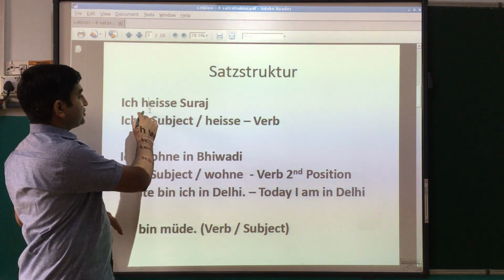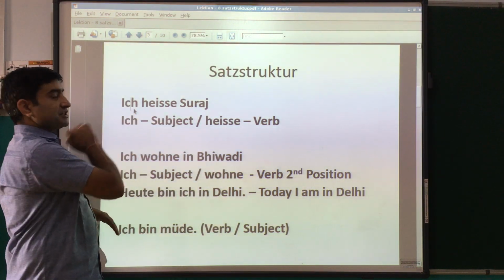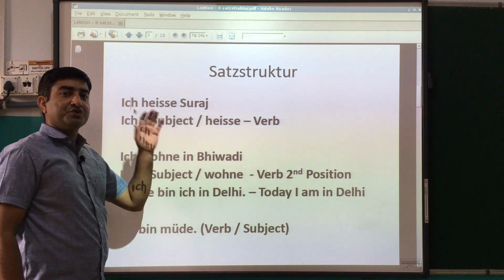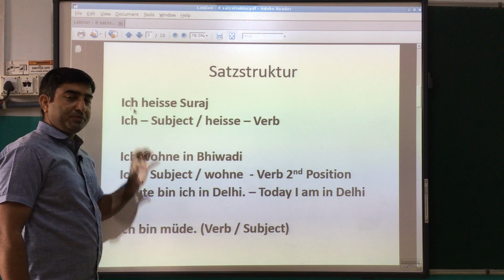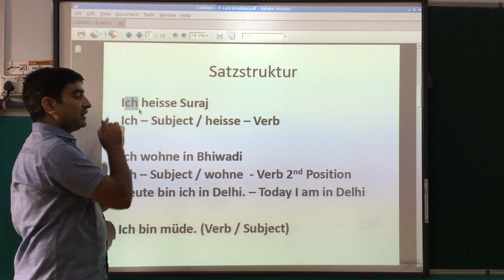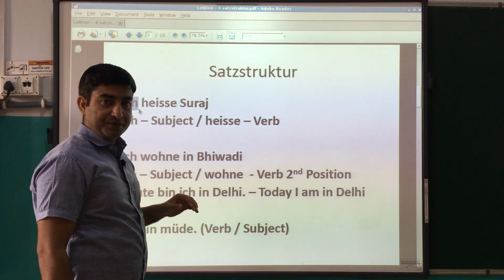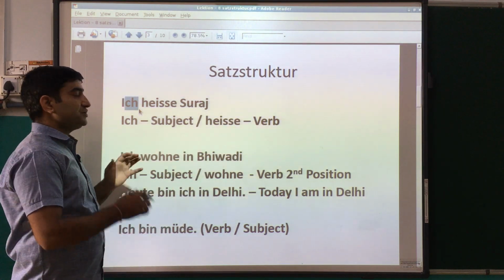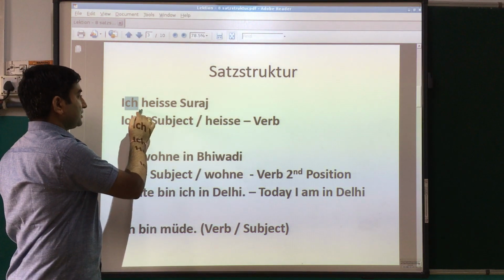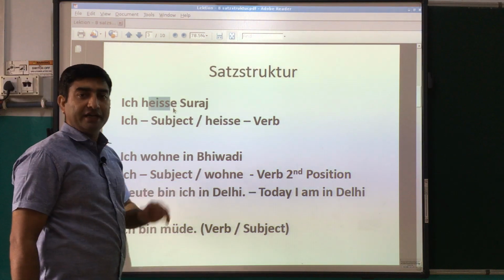This verb is conjugated according to the personal pronoun, because we have to conjugate each and every verb according to the personal pronoun. We will learn the personal pronouns in our next chapter, and how to conjugate the verb we will also learn. But first you should know what the verb position is in a sentence.